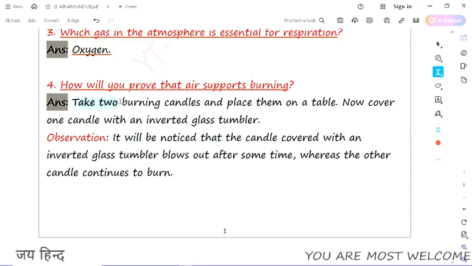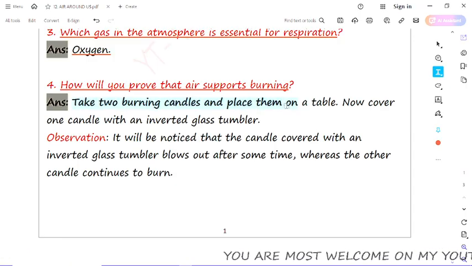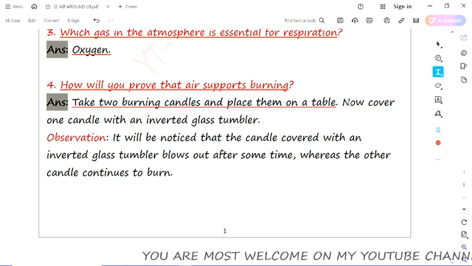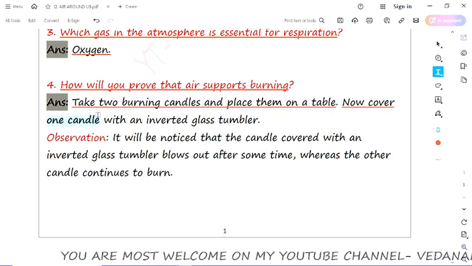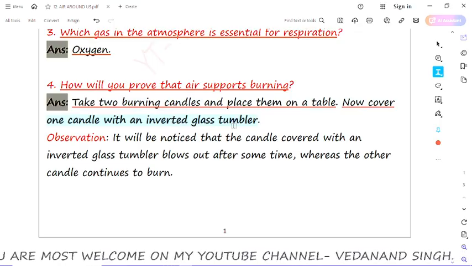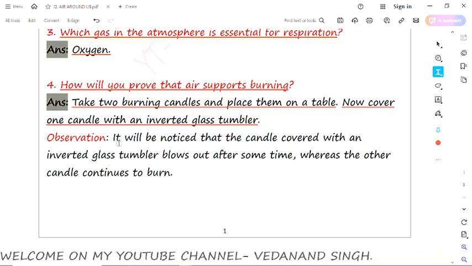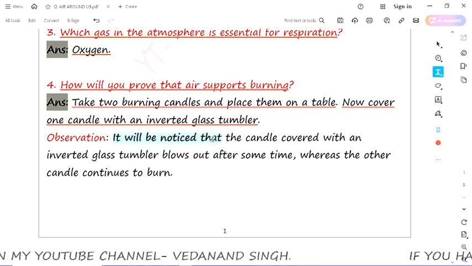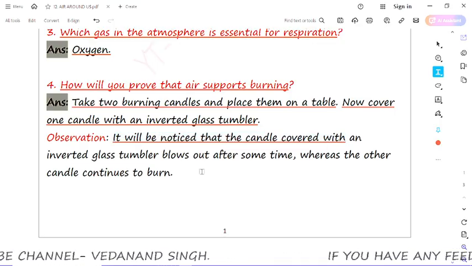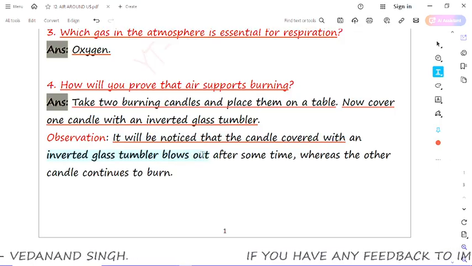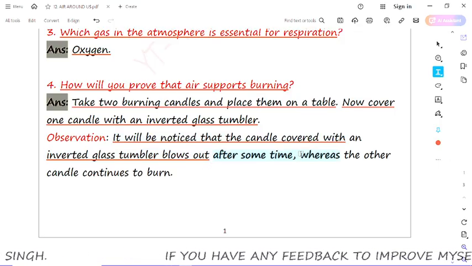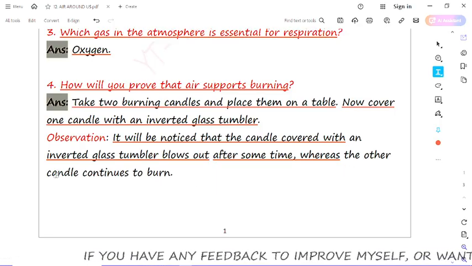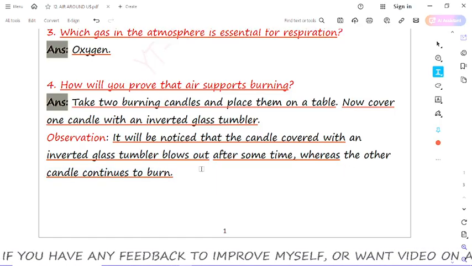The answer is: take two burning candles and place them on a table, and now cover one candle with an inverted glass tumbler. See what observation you will get. It will be noticed that the candle covered with the inverted glass tumbler blows out after some time, whereas the other candle continues to burn. This is the complete answer of this question.